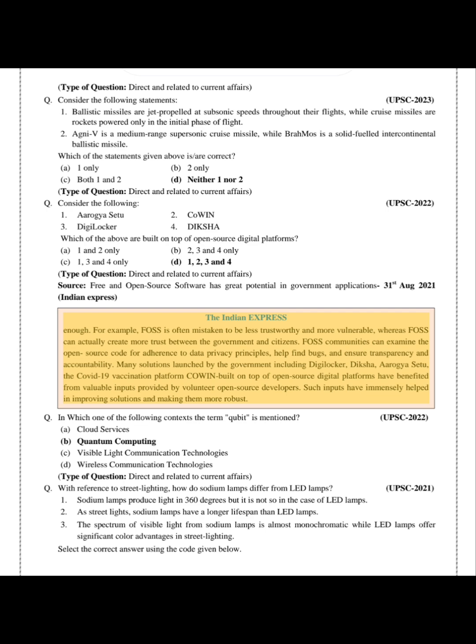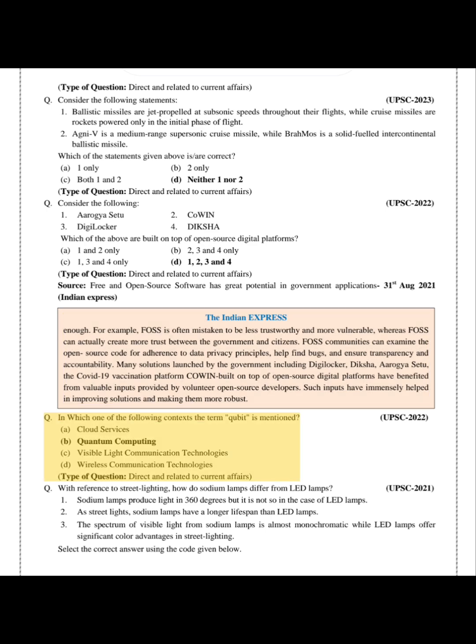Many solutions launched by the government, including DigiLocker, DIKSHA, Aarogya Setu, and the COVID-19 vaccination platform CoWIN, built on top of open source digital platforms, have benefited from valuable inputs provided by volunteer open source developers. Such inputs have immensely helped in improving solutions and making them more robust.